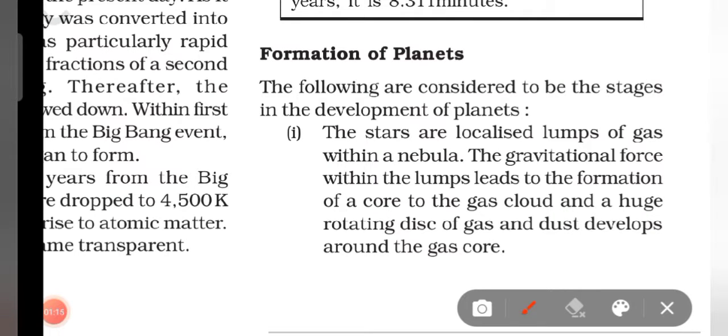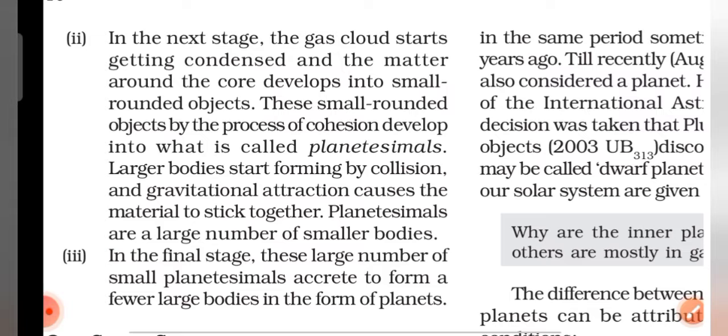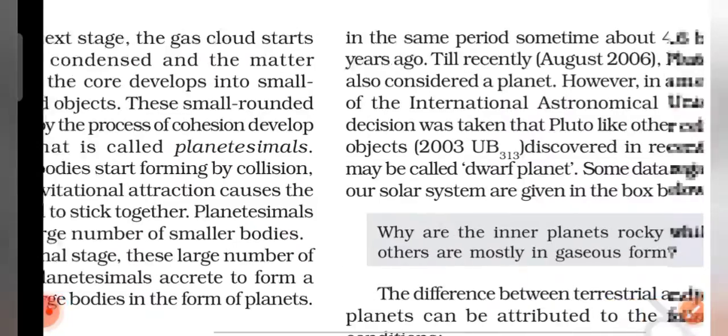The stars are localized lumps of gases within a nebula, and the gravitational force within the lumps led to the formation of a core to the gas cloud, and a huge rotating disk of gas and dust develops around the gas core. Now, in the next stage, this cloud starts getting condensed, and due to cohesion, it gets stuck together and develops what are called planetesimals. In the final stage, a large number of planetesimals accrete to form larger bodies in the form of planets, and this is how planets are formed.